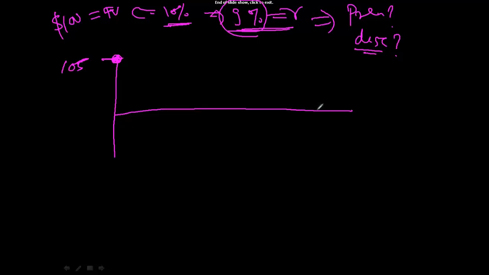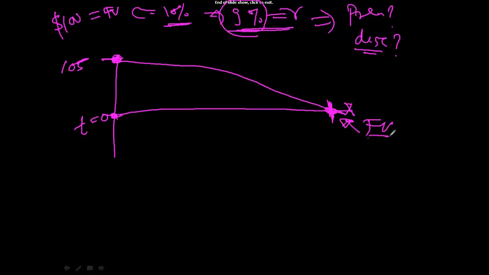What will be the money that you get at maturity? So this is at t equal to 0. The bond price was 100. As the time passes, the bond price is decreasing. At maturity it will become the face value, because at maturity you will get nothing but the face value.